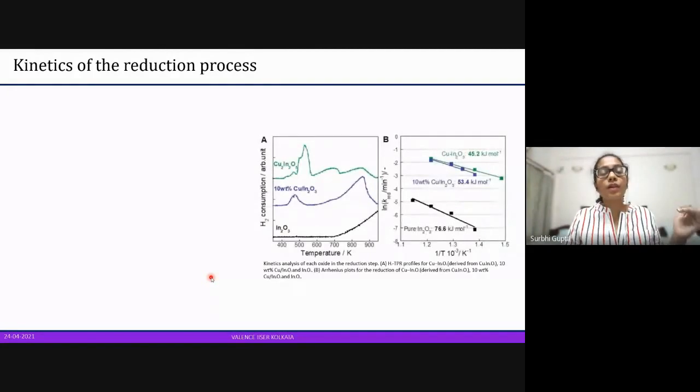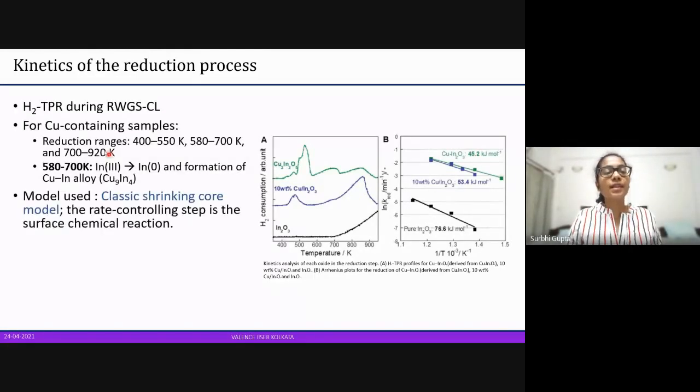So we will continue to relate and compare between the three oxides. As I said in the beginning, there will be H2 TPR, which is temperature programmed reduction. The temperature programmed reduction goes from about 350 to 1000 Kelvin. From this plot, we can see that for the copper containing oxides, there are three very broad ranges in which reduction is taking place. And for the copper indium oxide, we see this broad peak, which is related to the copper indium alloy.